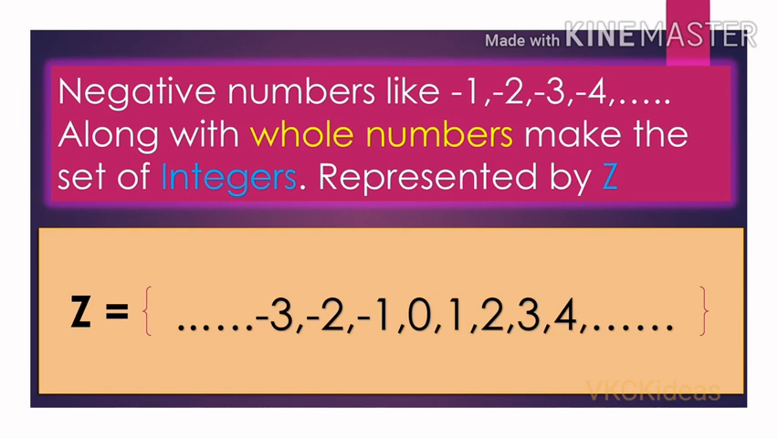Now we have another set of numbers known as integers, represented by Z. Z contains all natural numbers, whole numbers along with negative numbers like -1, -2, -3, -4 and so on.